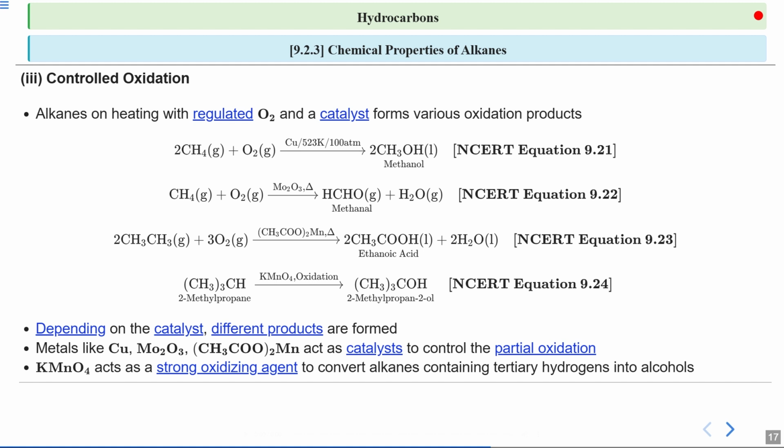Now, why are we saying it tertiary? If you look at 2-methyl propane, the carbon is attached to a hydrogen which is a tertiary one. Why? Because to that carbon three methyl groups are attached. So the hydrogen attached to a tertiary carbon is a tertiary hydrogen, and it is very difficult to oxidize such hydrogens to alcohol. So we can consider that potassium permanganate is a strong oxidizing agent.